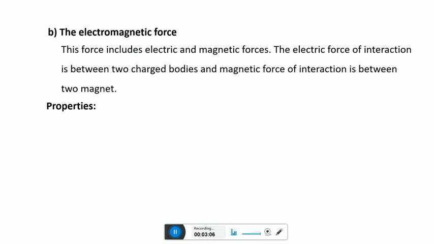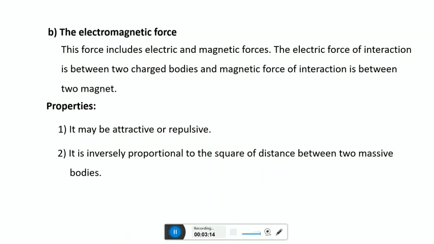Then properties. The electromagnetic force may be attractive or repulsive. It is inversely proportional to the square of distance between two massive bodies. It is a central force. That means the electromagnetic force is directed along the line joining the centers of the two bodies.